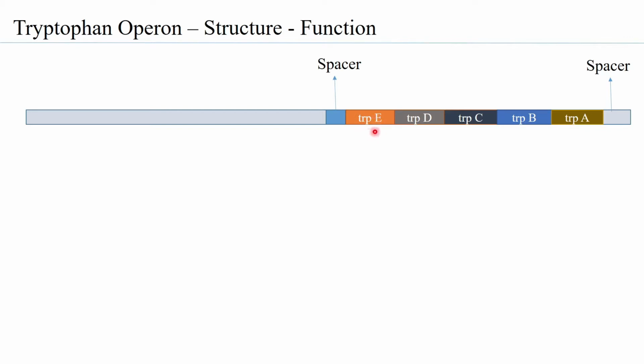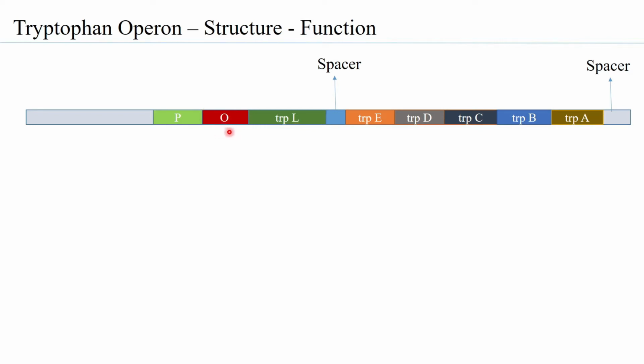You have trpE giving rise to the enzyme TrpE, and trpD, C, B, and A. Just before and after these structural genes are small areas called spacer regions. Just preceding the spacer region is another gene of the tryptophan operon, which is trpL. And this trpL is preceded by the promoter, which overlaps with the operator region.